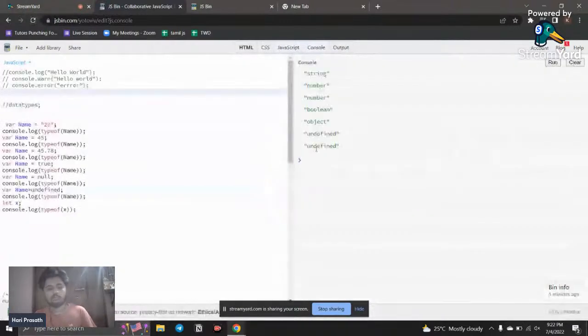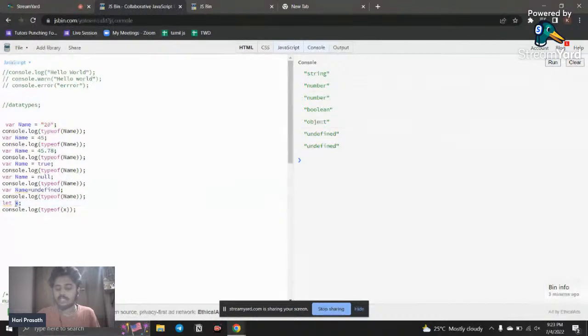So these are the data types, and you may have a doubt like what is null. Null is nothing but it occupies the space, but it says that it is empty. But undefined is different.